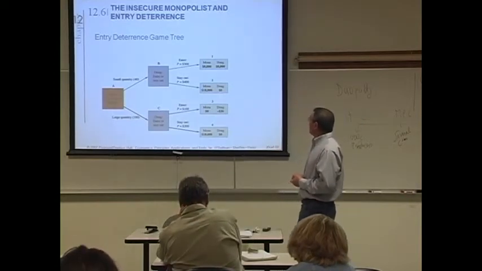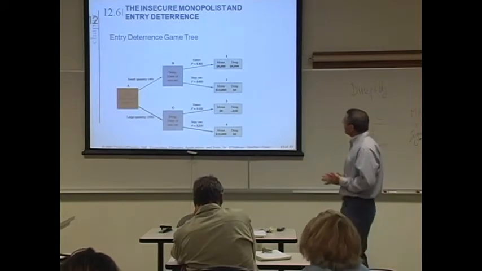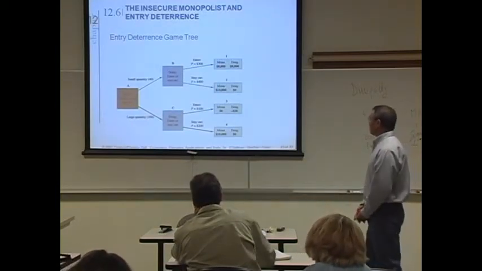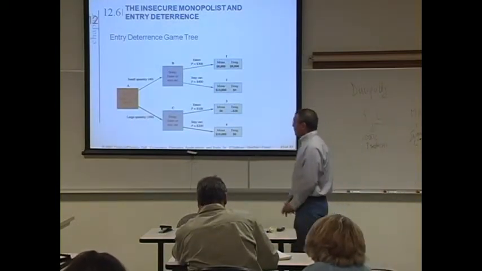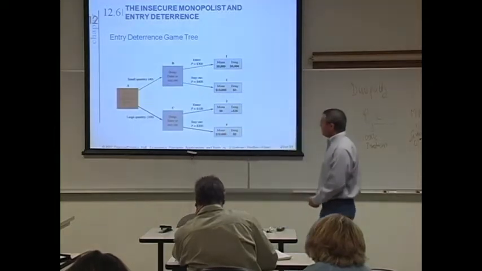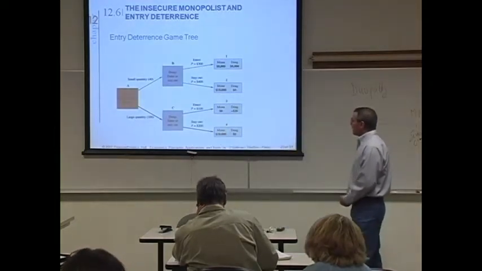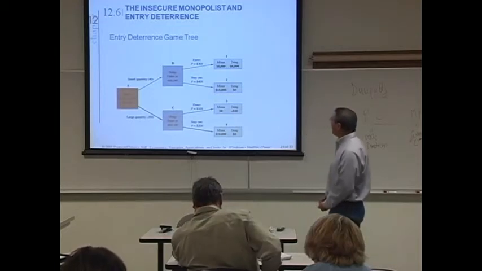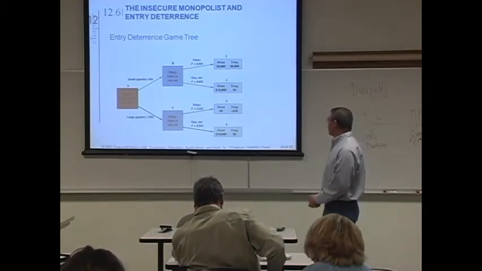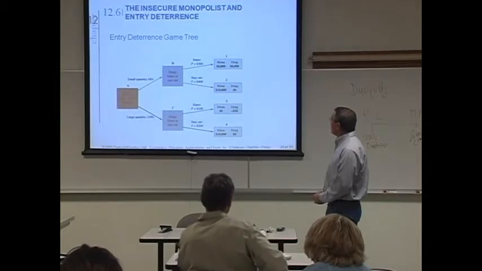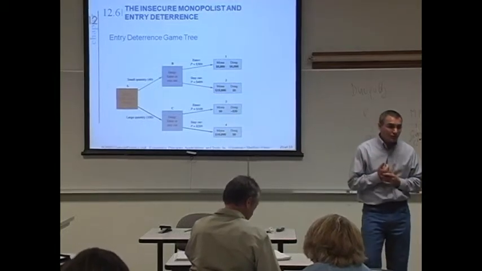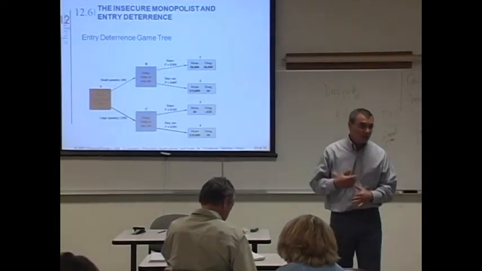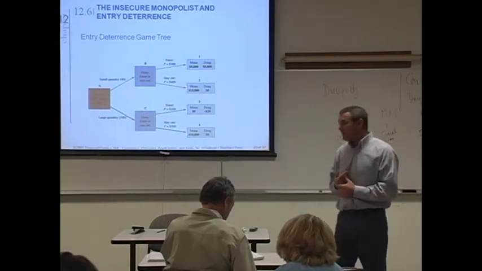Will he enter or will he stay out? He will enter, right? If Mona produces a large quantity, what will Doug do? Stay out. Right. So here we don't have a clear answer for Doug. He can stay out, he can enter based on what she does.